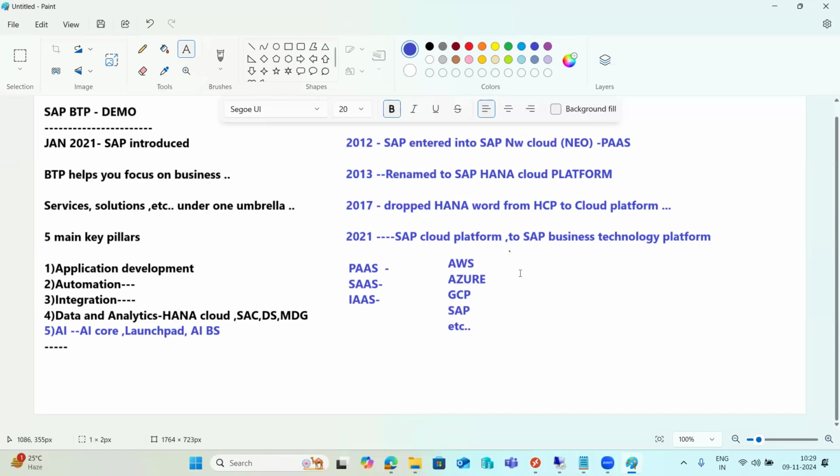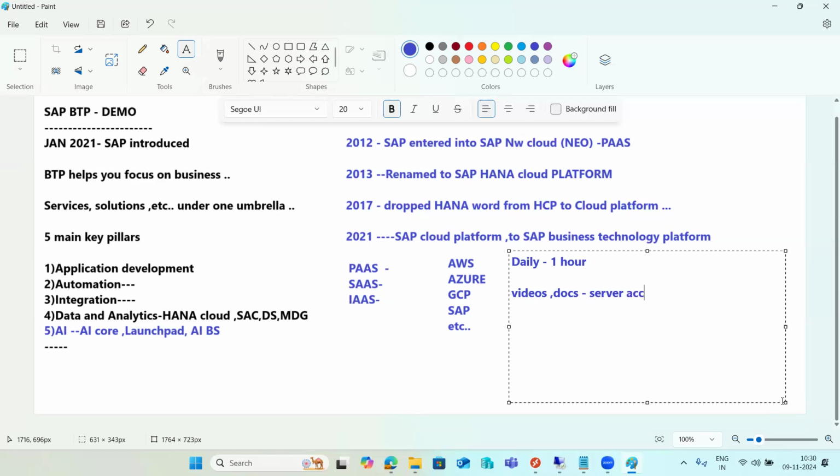Our timelines are daily 1 hour. Currently daily 1 hour is the timeline, and the remaining hours you can practice. As part of the training, the sessions will be recorded. You will get the recording videos and the documentation, and also server access for practice. So daily 1 hour, remaining hours you can practice here, right?